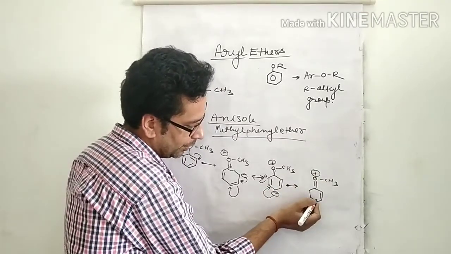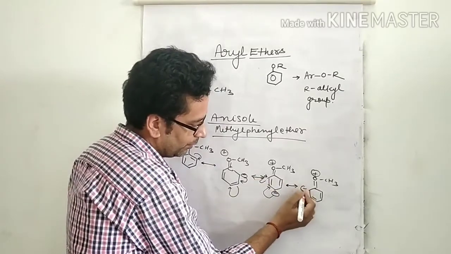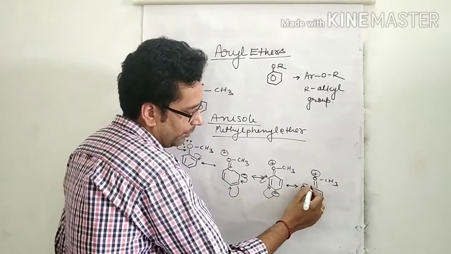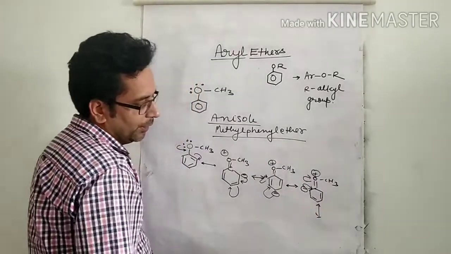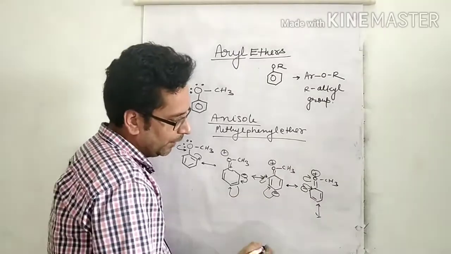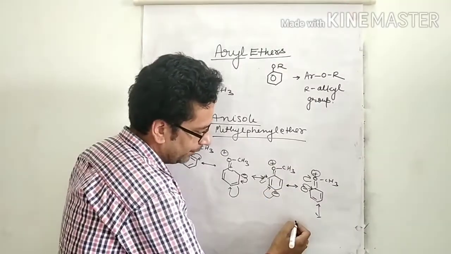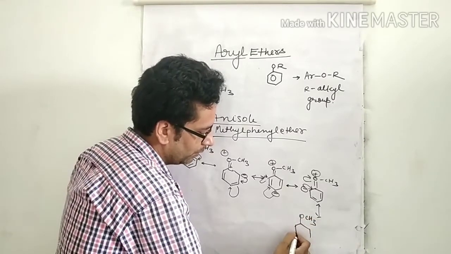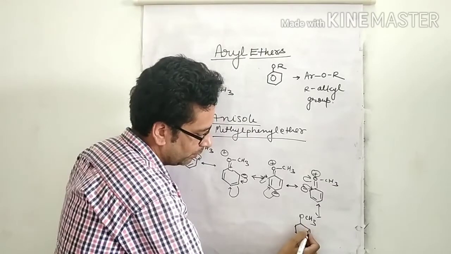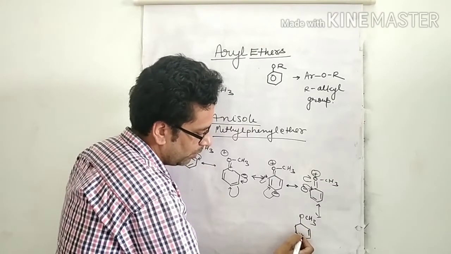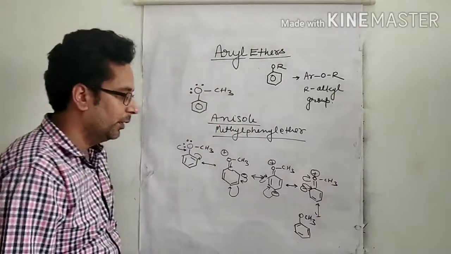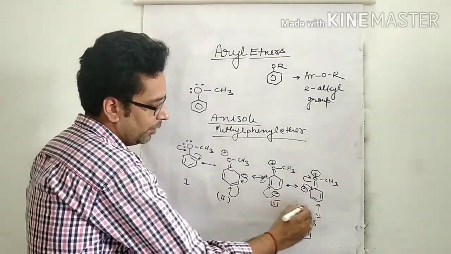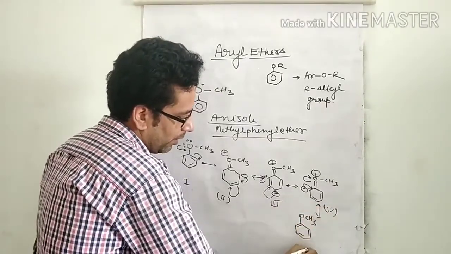After that, this negative charge is converted into a pi bond, and this pi bond shifts towards the oxygen atom and cancels the positive charge, and the next structure is OCH3. Now structure first, second, third, fourth and fifth.